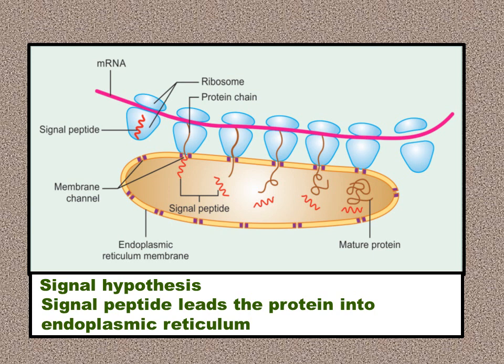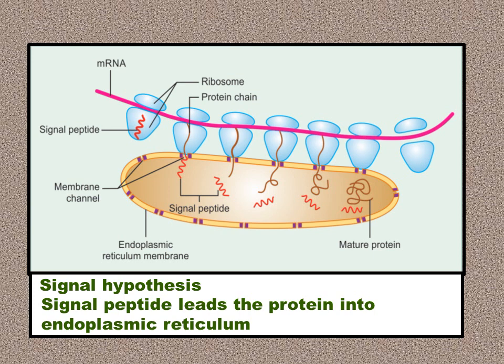And then due to the docking, first when the nascent protein is being synthesized, the signal peptide, which is a unit of 15 to 25 amino acids long, is attached to the small protein chain which is being synthesized. Once it has started to be synthesized, there is a signal peptide. Then there is a signal recognition particle which attaches to the signal peptide, and it helps it to dock, meaning rest on the membrane of the endoplasmic reticulum. And then due to this docking, it gives support to the protein being synthesized, and further synthesis occurs.